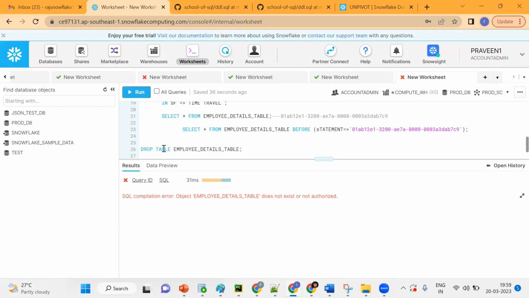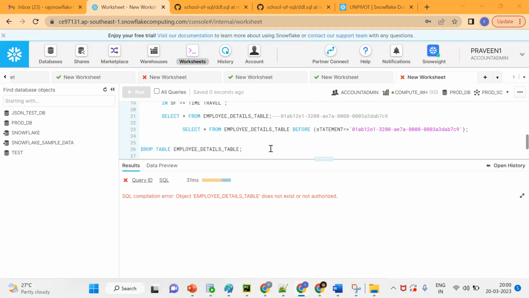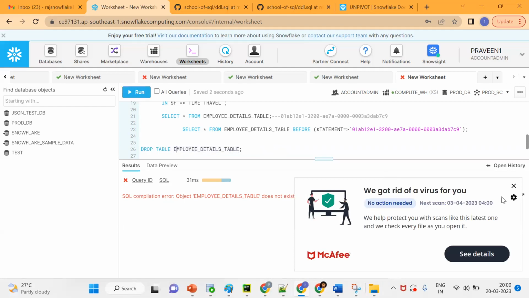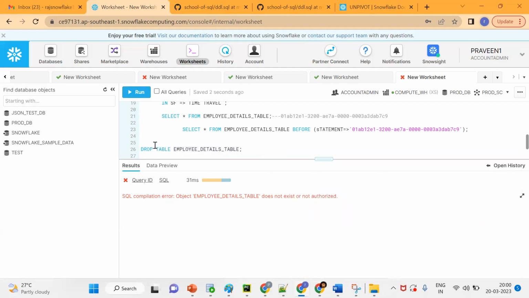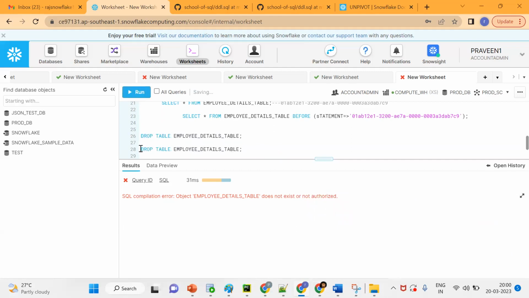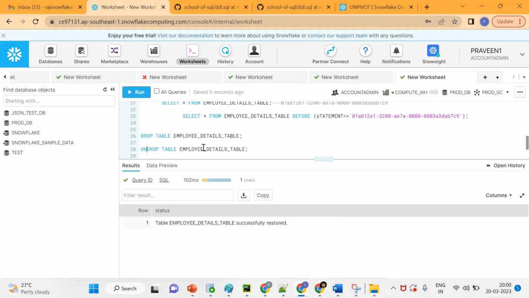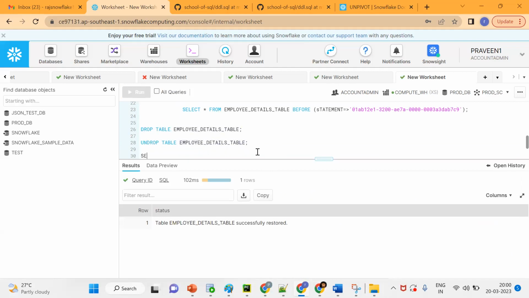See what happened: drop table. Now if I want to get this data back, which keyword can we use? Anybody, any idea? No, rollback is not it. This is not a DDL or DML statement. Simply, instead of drop, we can use undrop. We'll put undrop so that we can get the data. Select star from data. See, the data is back. Now we come to your question.